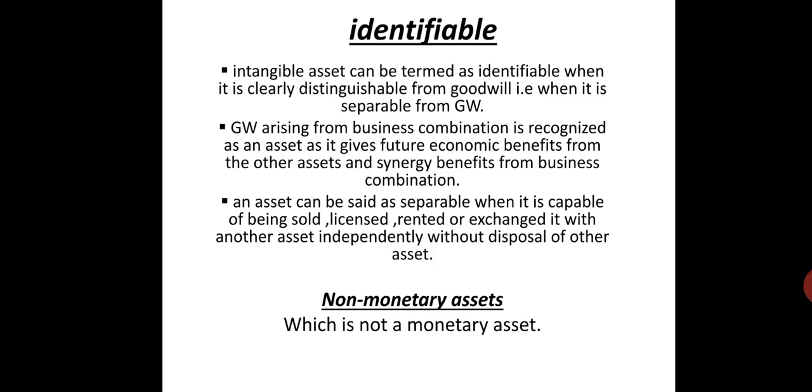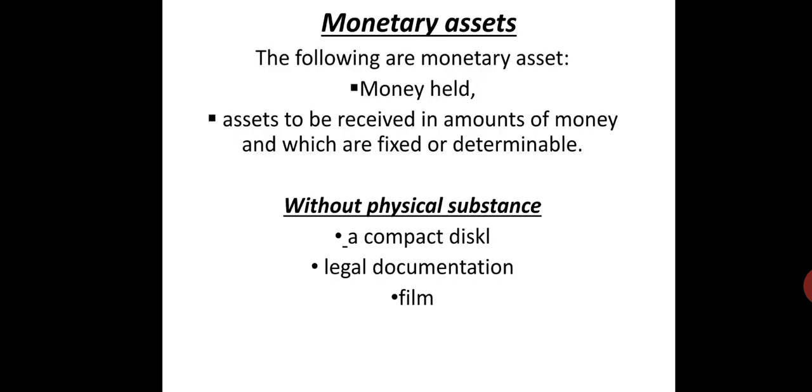And the second one, non-monetary asset. A non-monetary asset is an asset which is not a monetary asset, which is not measured in money, that is called a non-monetary asset. And what are monetary assets? The following are monetary assets. First, money held, that is what we call a monetary asset, right?